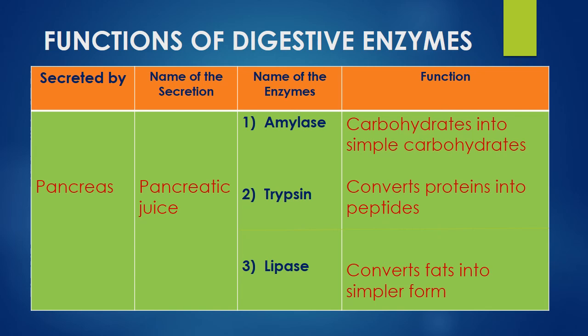The next secretion is pancreatic juice. This pancreatic juice is secreted by the pancreas. It contains three different enzymes. One is amylase, second is trypsin, and third is lipase. The amylase converts the carbohydrates into simple carbohydrates. Later, the trypsin converts the proteins into peptides, and the lipase converts the fats into a simpler form. So the pancreas secretes three types of enzymes, that is amylase, trypsin and lipase.